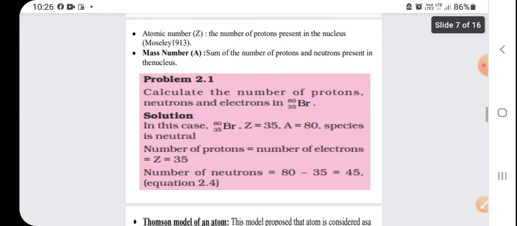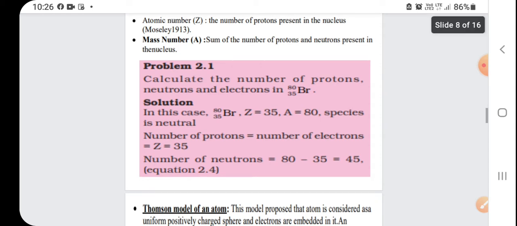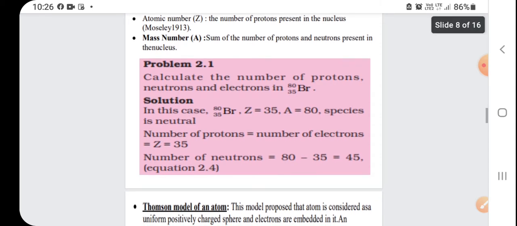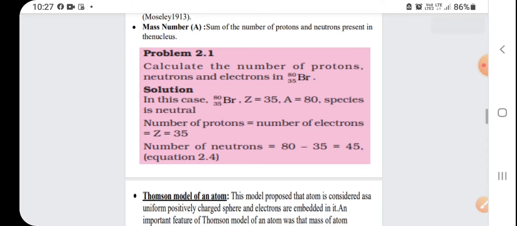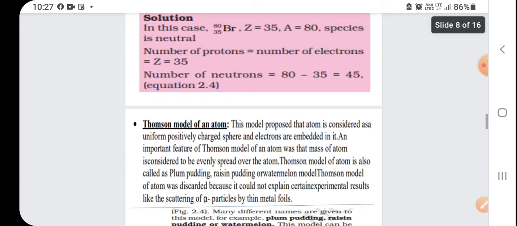Now one question is there, it is given in the textbook also. Calculate the number of protons, neutrons and electrons in bromine. Its atomic number is 35 and mass number is 80. So you can easily calculate the number of neutrons by subtracting atomic number from mass number. It is 45. Okay friends.